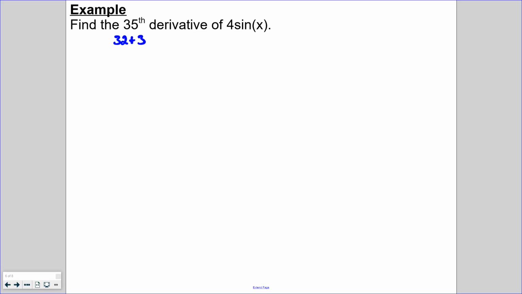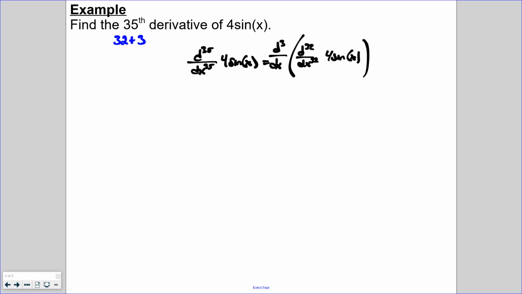Now, how is that going to help us? Well, let's take a look. If we want to find the 35th derivative of 4 sine, since 35 is 32 plus 3, we can take the 32nd derivative of 4 sine of x, and then we just need to take the derivative 3 more times after that to get up to 35.